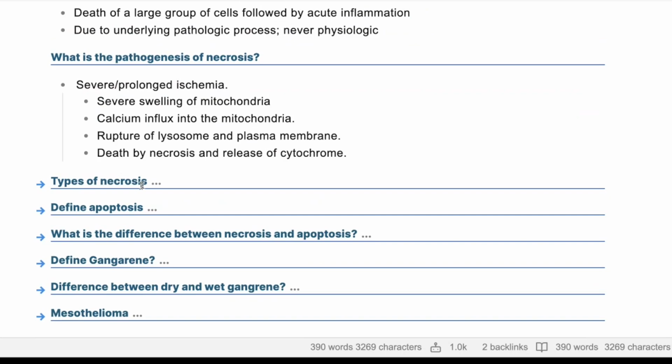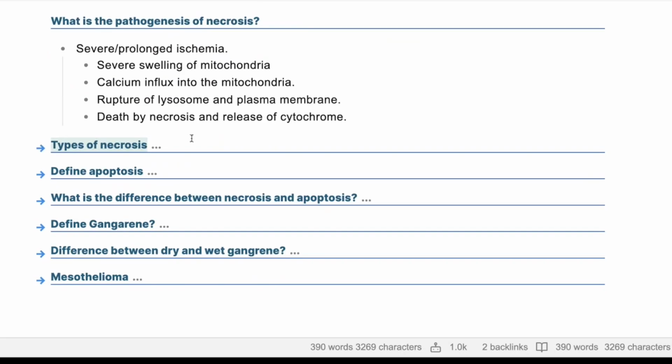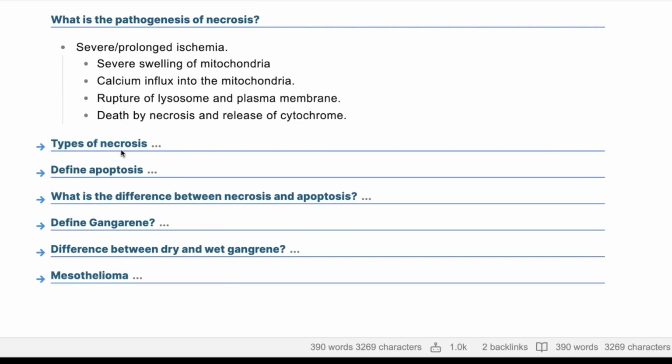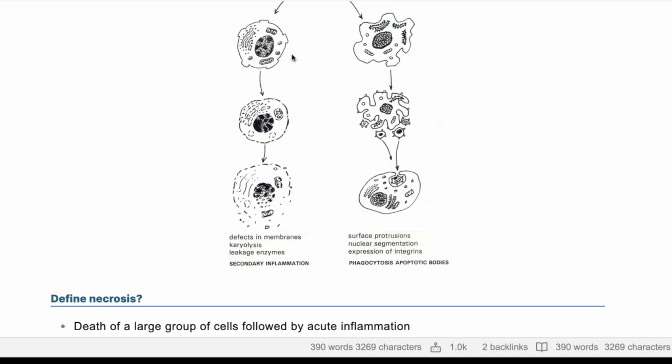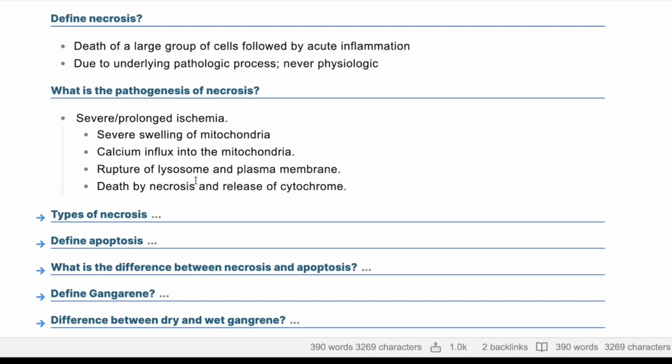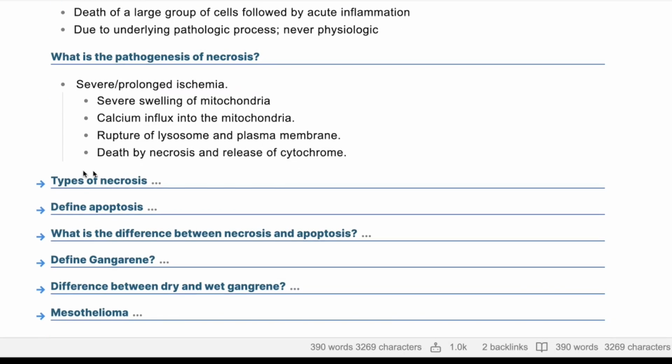Can you tell me about some of the types of necrosis? Actually, I don't remember the types. I'm sure that you know some of them at least. So we're talking here about gangrene. Apoptosis is not necrosis. Yes, I remember now.